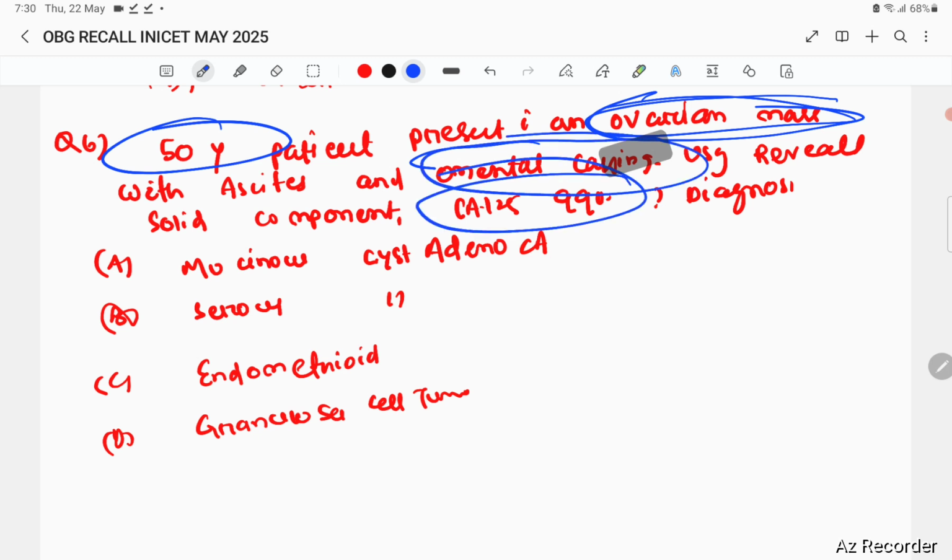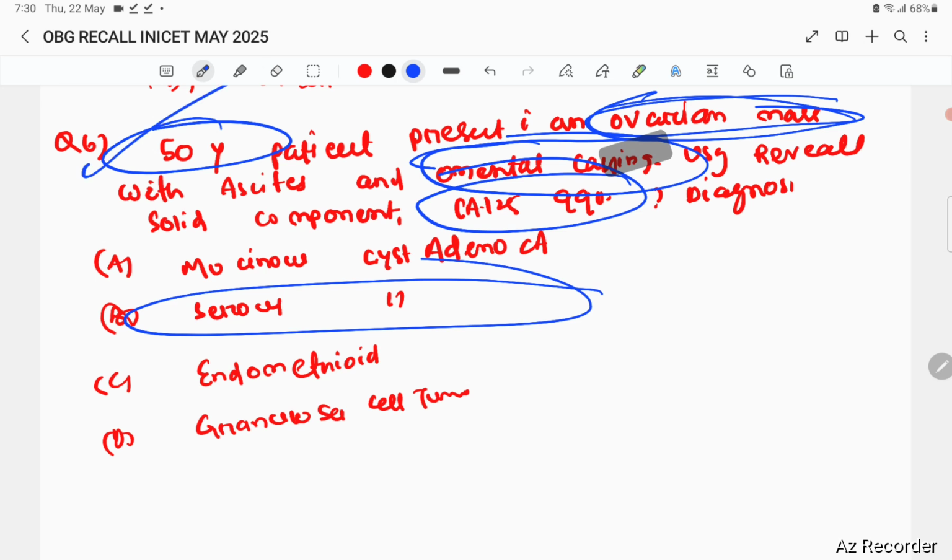All are towards serous carcinoma. Also given are mucinous adenocarcinoma, serous adenoma, and endometrioid granulosa cell carcinoma. The most probable diagnosis is serous because the age group is 50 and an ovarian mass with omental caking is usually the serous type. That is the most common type, and CA-125 is 990. So the answer is serous, that is B.